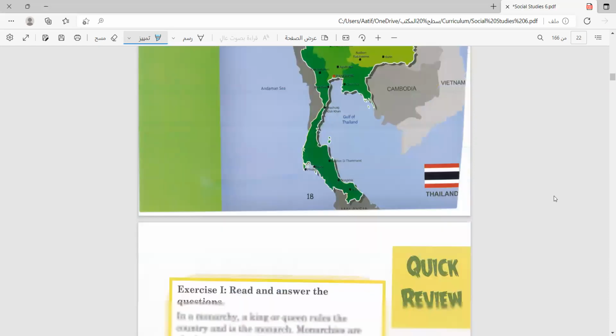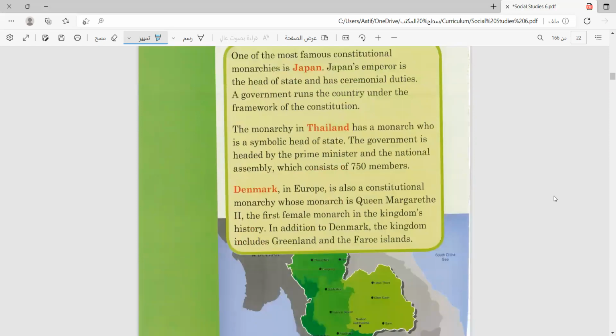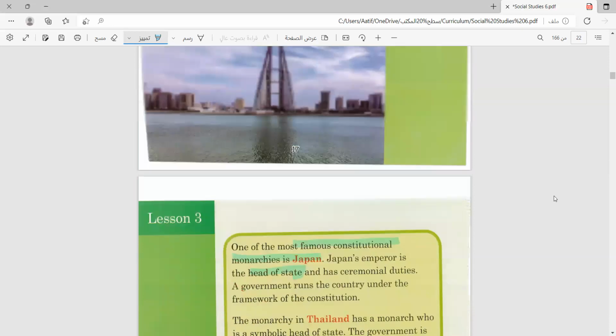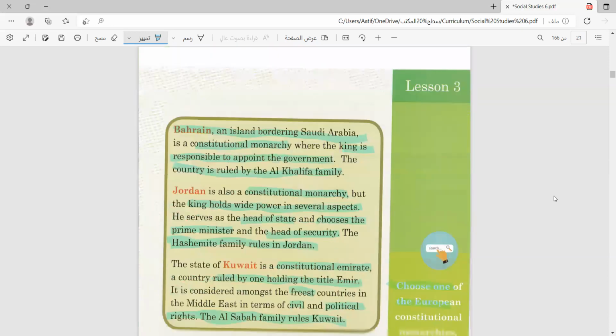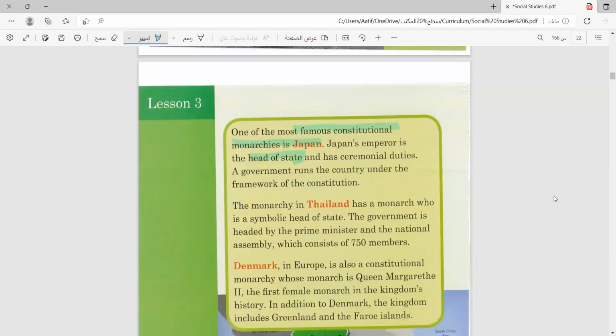Moving to the final page, page 18. One of the most famous constitutional monarchies is Japan. How is it famous? Let's see. Japan's emperor is the head of state. So something similar to Jordan, the monarch is the head of state, and he has ceremonial duties to represent the country.